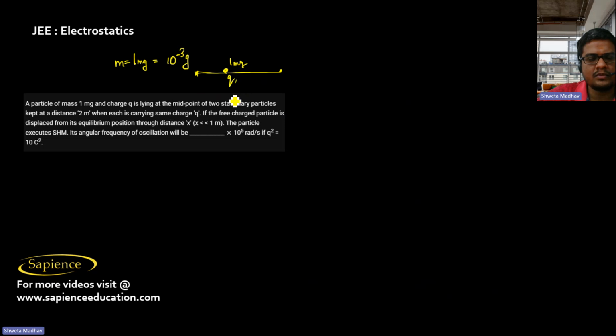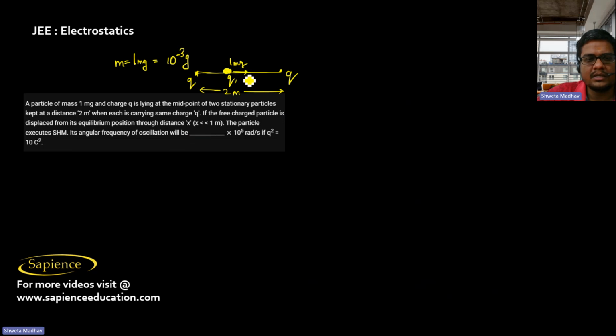So they are carrying the same charge q, kept at a distance of 2 meter, and this charge q is kept at the midpoint. If the free charged particle is displaced from its equilibrium position through a distance x, the particle executes SHM. Its angular frequency of oscillation will be.